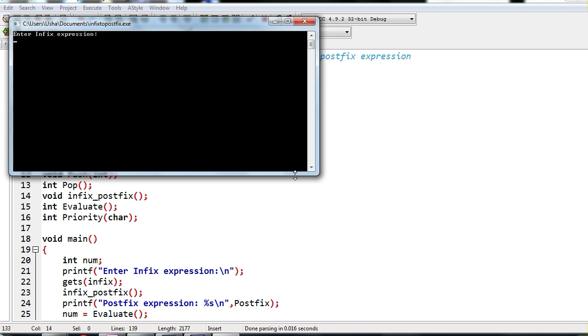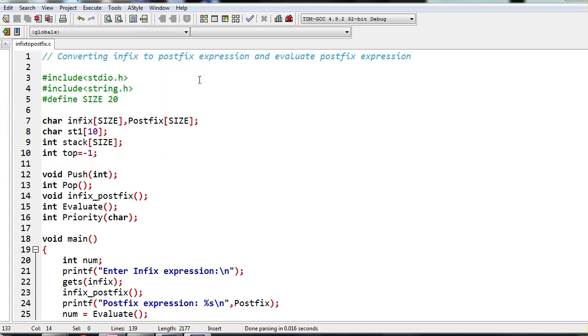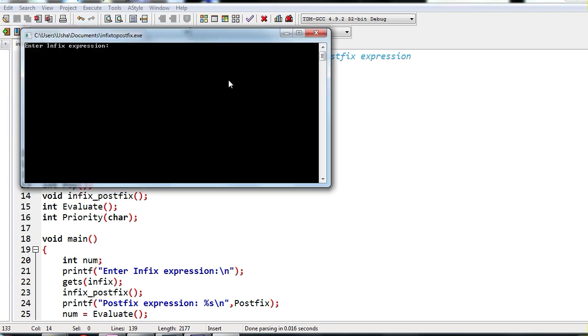First I will give the simple expression. I will give 3 star 5. First it has to display the postfix version of this, which is 3 5 star. Then it has to display the result, which is 15. Okay, so the postfix expression is 3 5 star and the value of the expression is 15. Done. Now let's run this again.